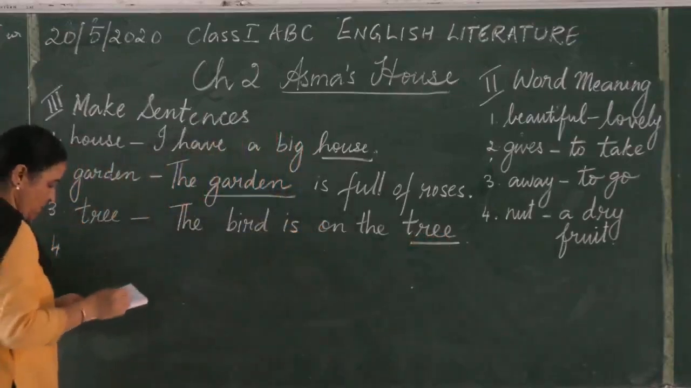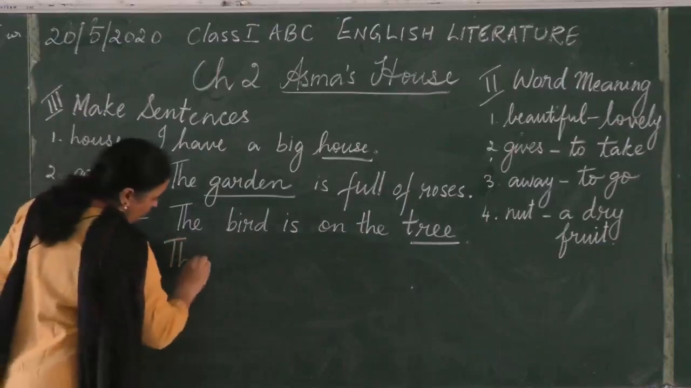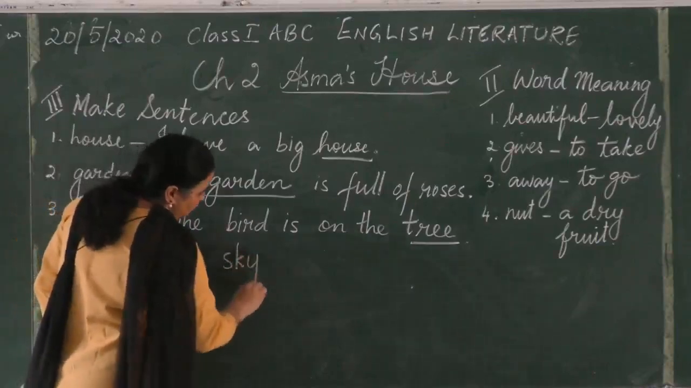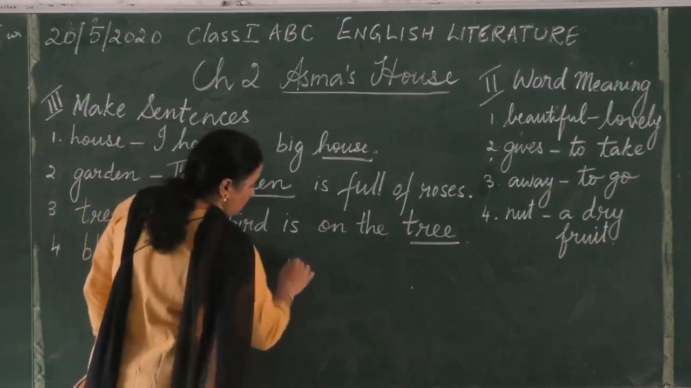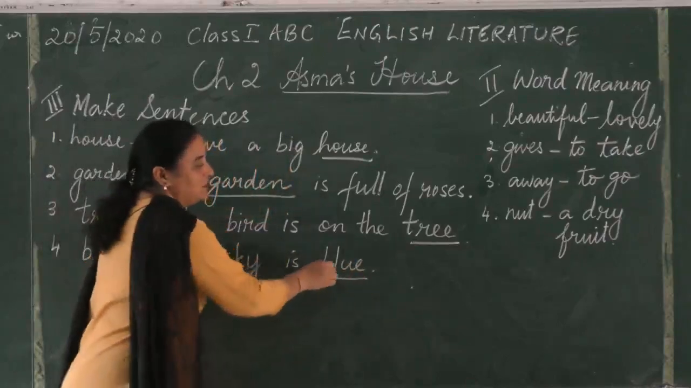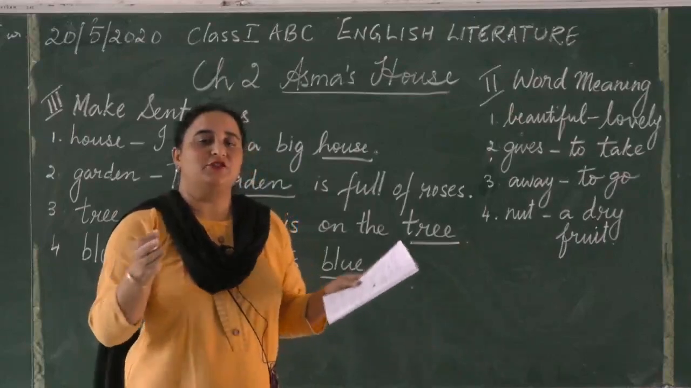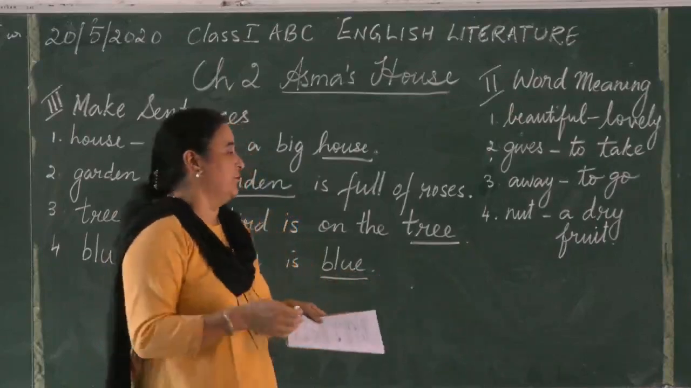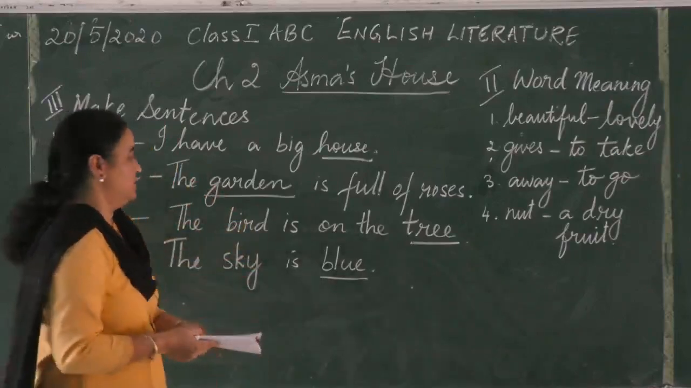Number 4 will be blue. The sky is blue. Make very simple sentences so when the examination comes, you can remember it. The sentence has to be short and correct. You should not make a very long sentence and then it will get wrong, then it will become a problem for you. So make very simple sentences where you can remember and write in the examination.